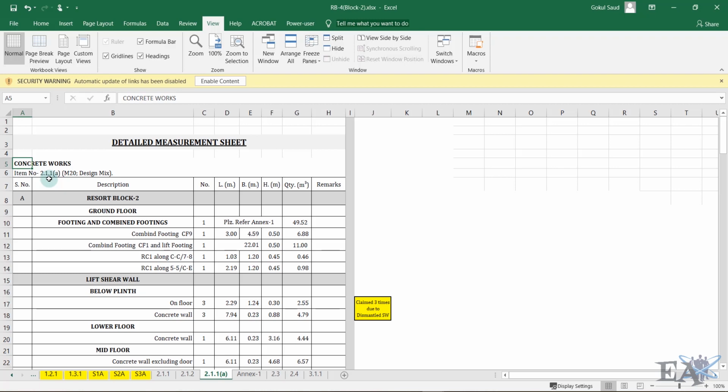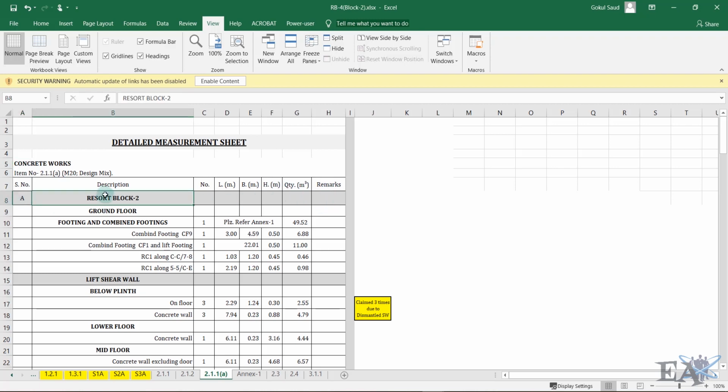The BOQ is also given, and there it is listed as item number 2.1.1a, and throughout all your bills, wherever you do the concrete work of M20 grade, it will be represented as item number 2.1.1. The columns are serial number, description, number, length in meters, breadth, height, quantity in meter cube, and the remarks if you have to place any.